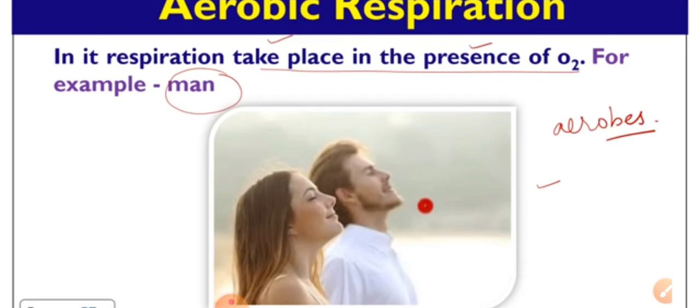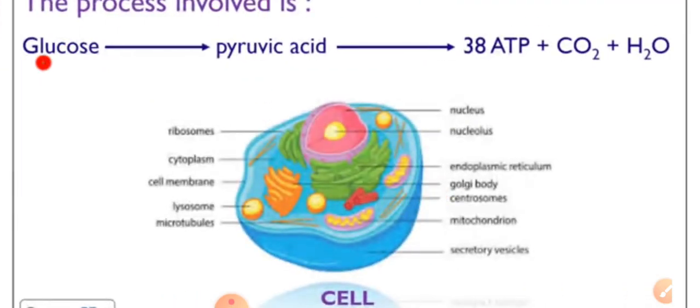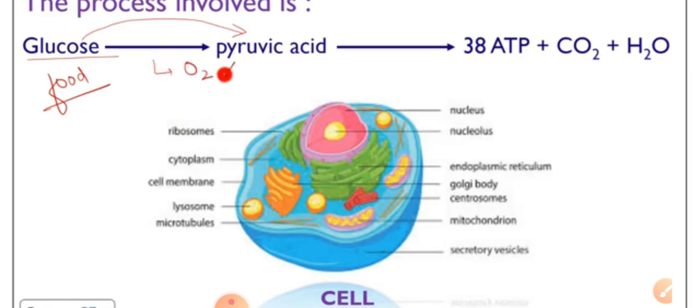That's why this process is known as aerobic respiration. Aerobic respiration first involves glucose, which is present inside the food. This glucose is converted into an acid known as pyruvic acid. This is a common step which takes place in every organism. The production of pyruvic acid takes place in all organisms.